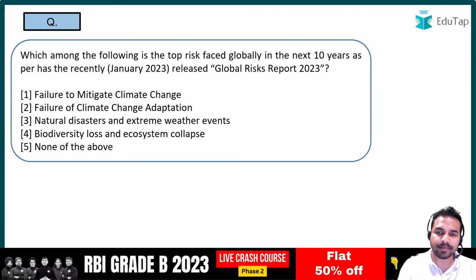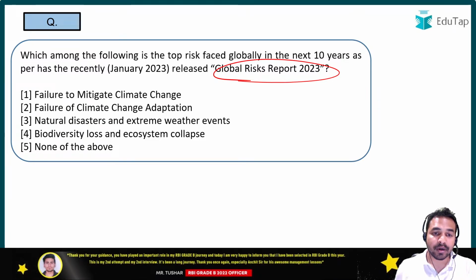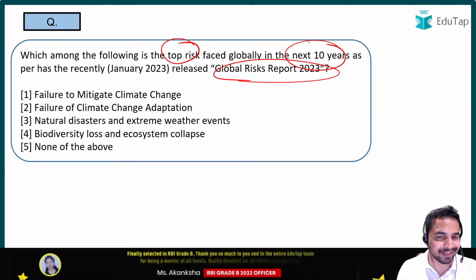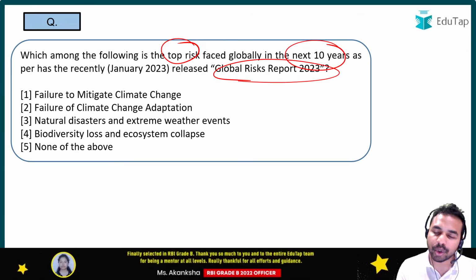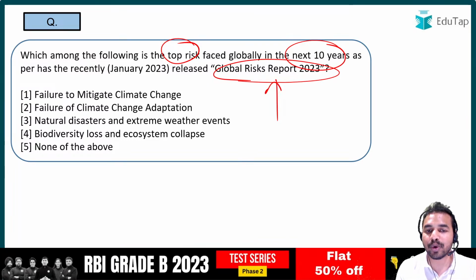So अगला question आप सभी के सामने, the question is on the Global Risk Report. So guys, quickly tell me which of the following is the top risk which is faced globally in the next 10 years. अगर हम बात करते हैं अगले आने वाले डेकेड की, तो उसके अंदर ग्लोबल रिस्क रिपोर्ट के अकॉर्डिंग कौन सा रिस्क है जो कि सबसे बड़ा रिस्क है that the world will be facing.